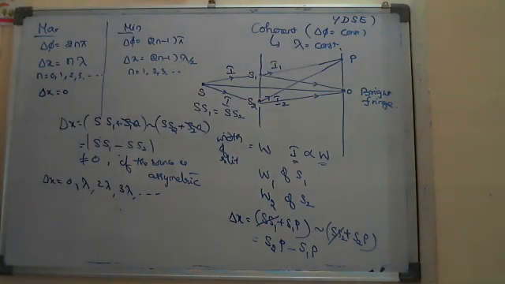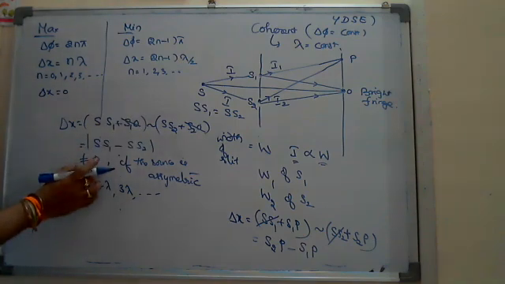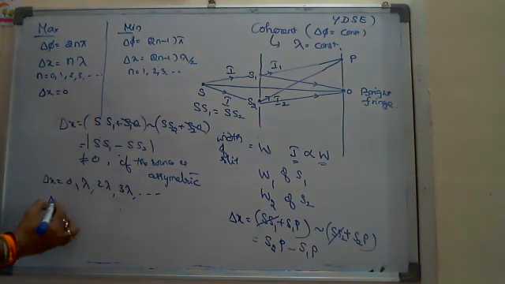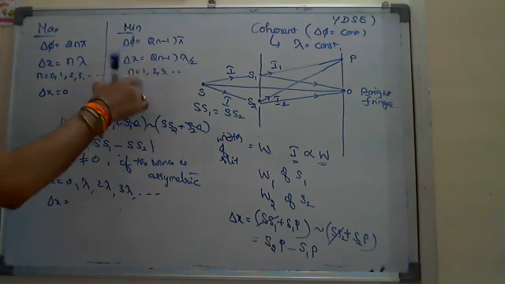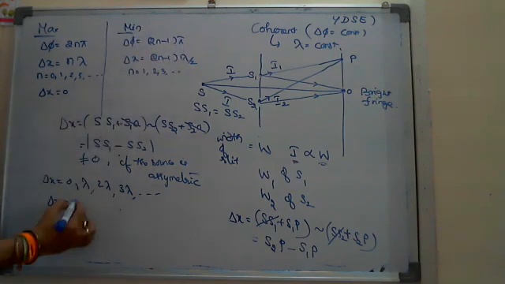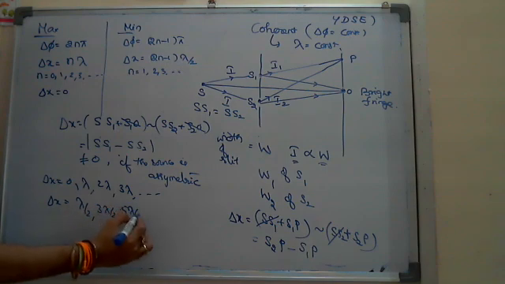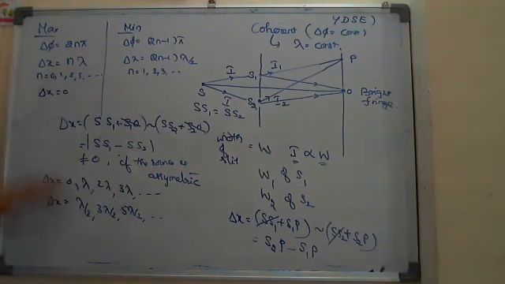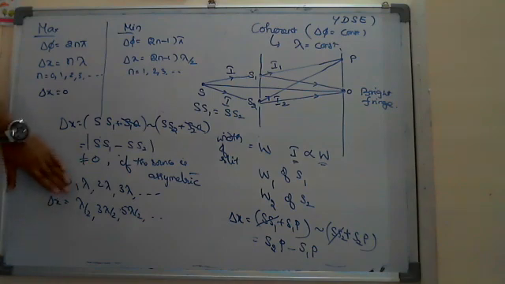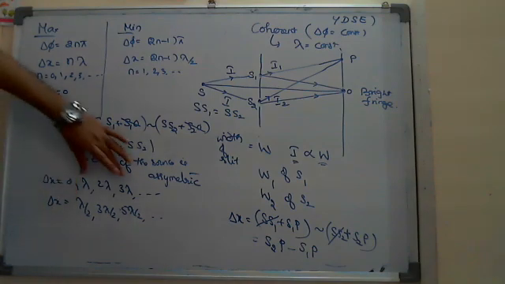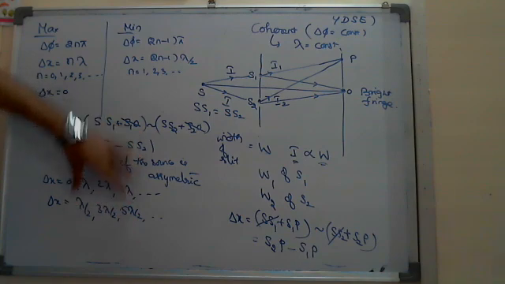Sir, how can you judge here? Then the delta x, suppose which is not equal to 0, from the dark condition, by putting n equal to 1, you may get lambda by 2 or 3 lambda by 2 or 5 lambda by 2. So I don't know. Not equal to 0 means not equal to 0, and it may be any of these values.